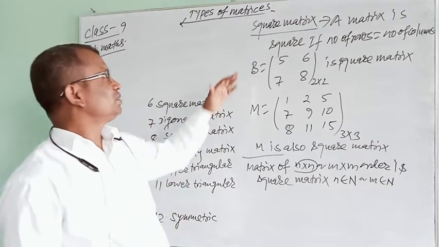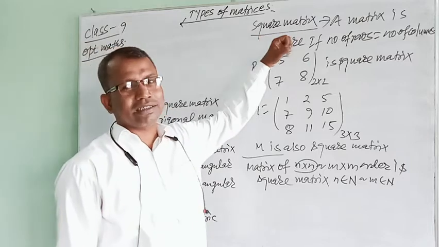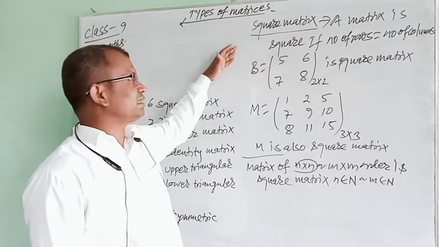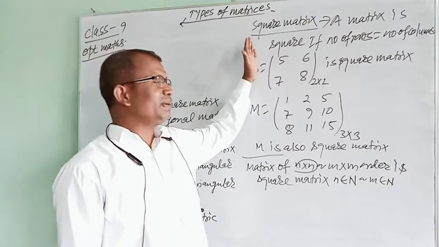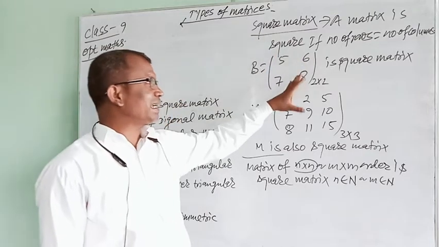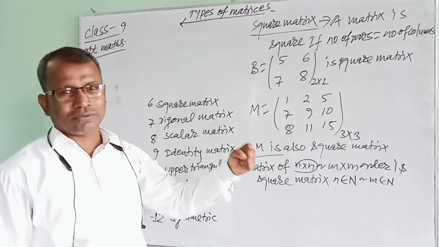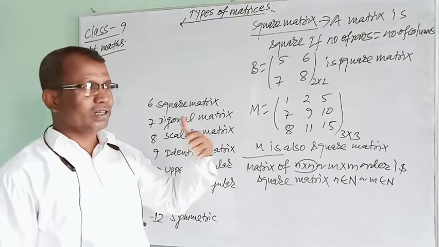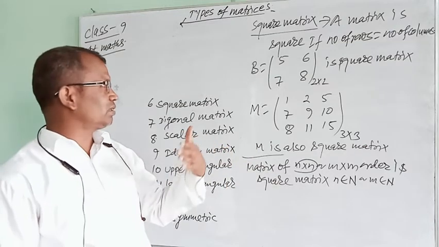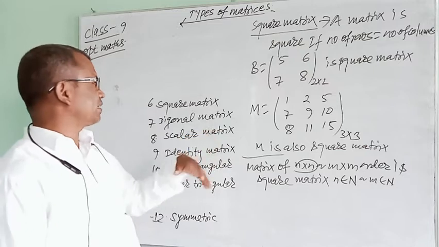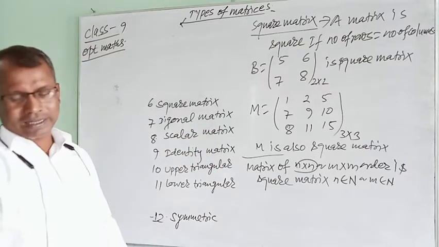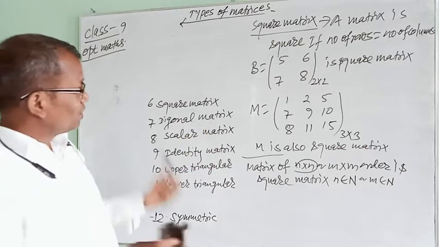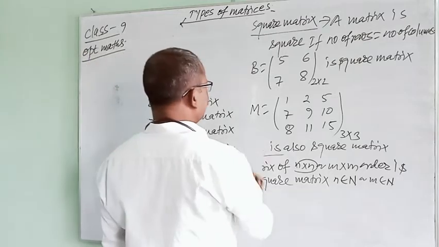You should use the definition of matrix and the definitions of different types of matrix. Using these, we can easily come to the conclusion whether the given matrix is a singleton, a row matrix, a column matrix, a square matrix, a rectangular matrix, or a null matrix. Very simply we can identify.